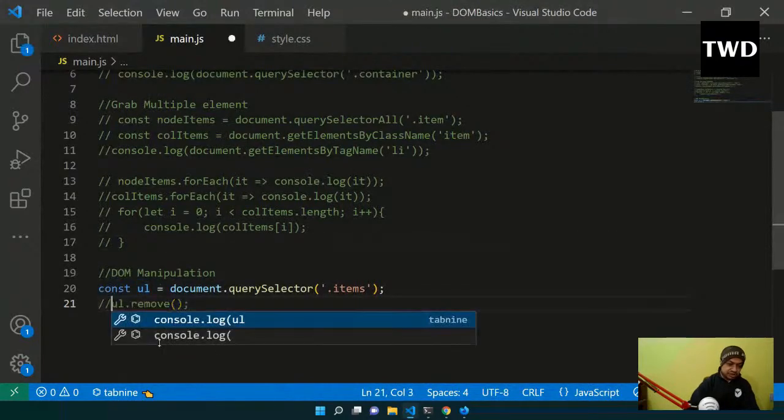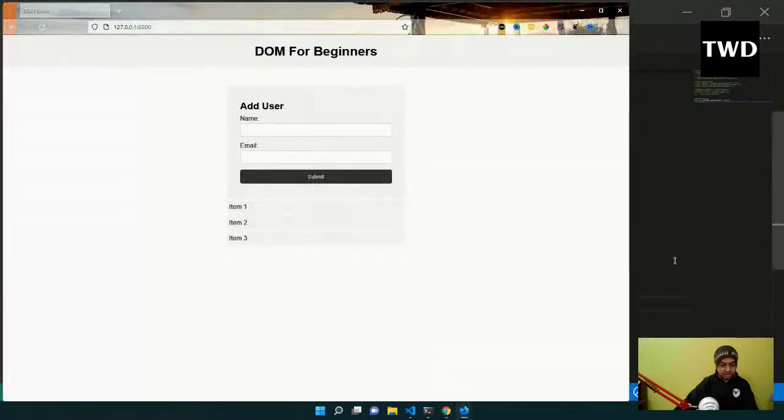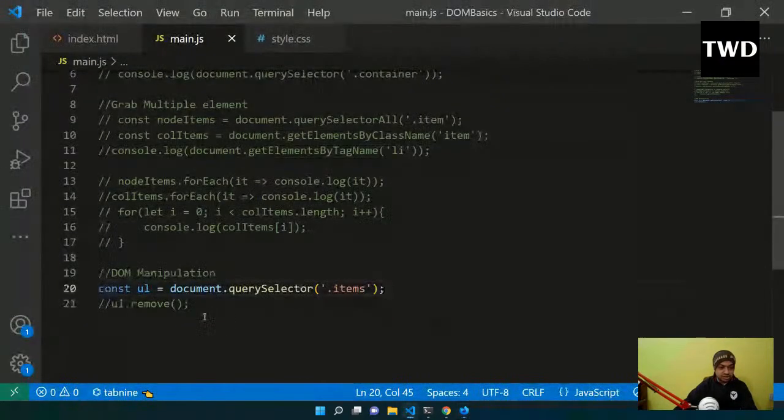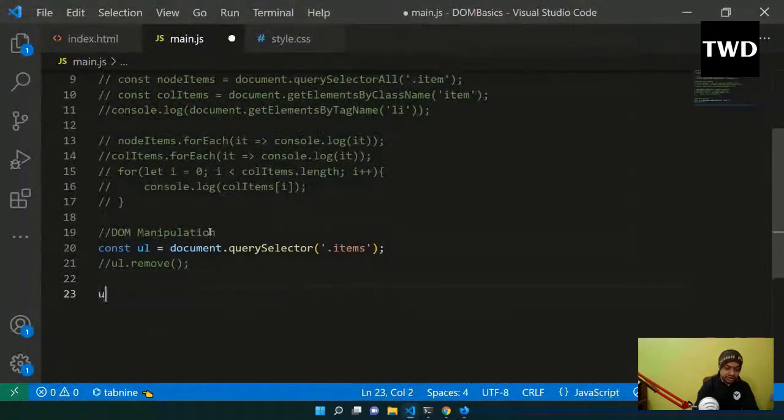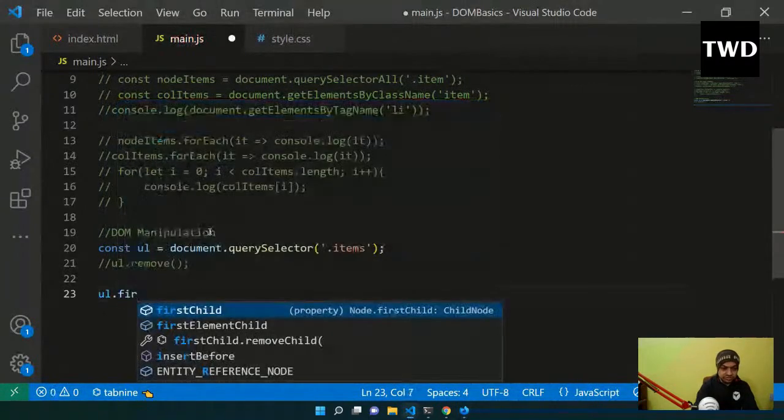So first, let me comment this out so that we can get all of these things again. So now we are going to target this item 1, item 2, and item 3 and change them. We're going to learn how to do that. So for that, I will come here and write ul dot first element child.